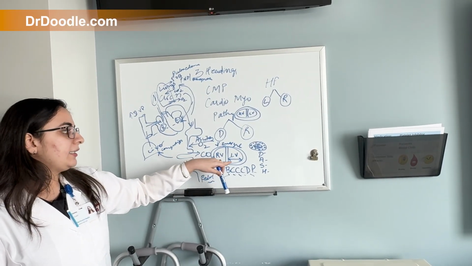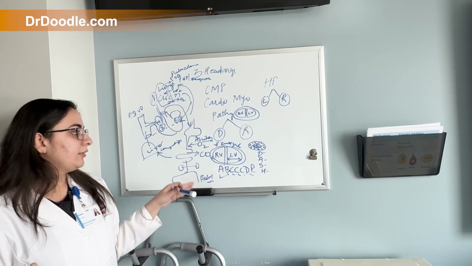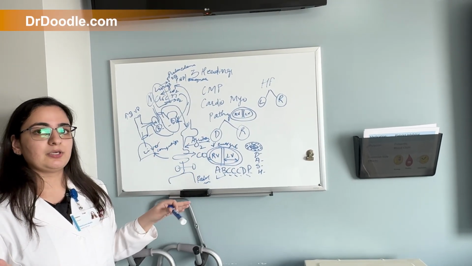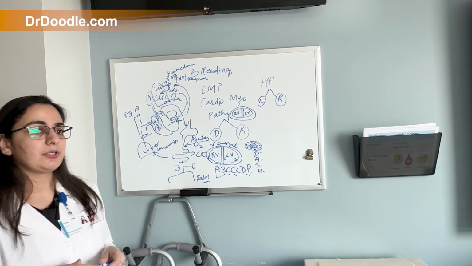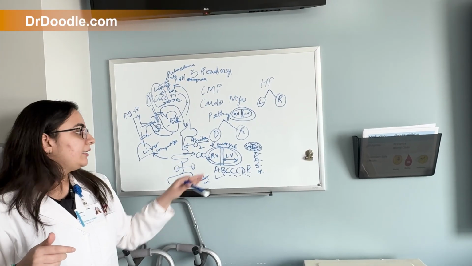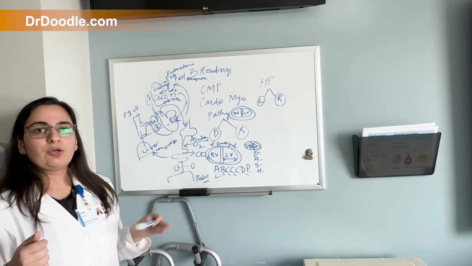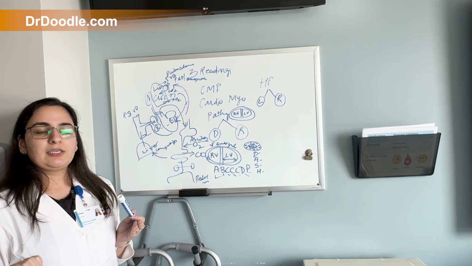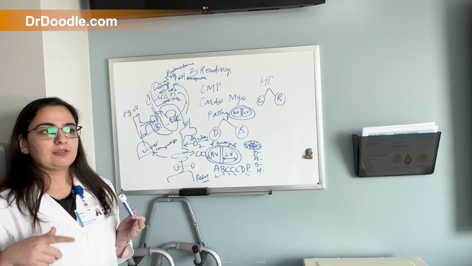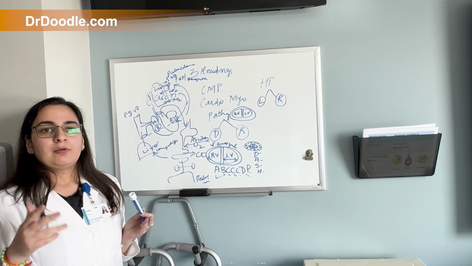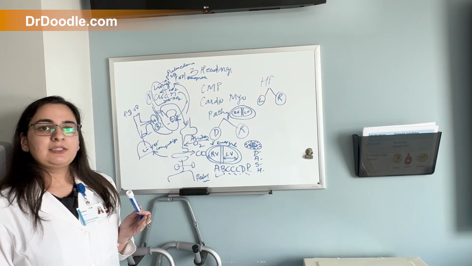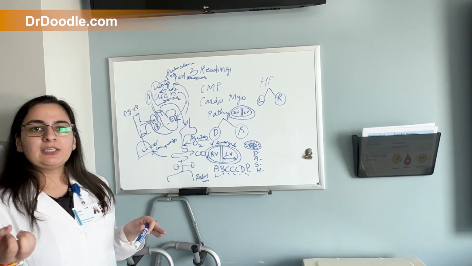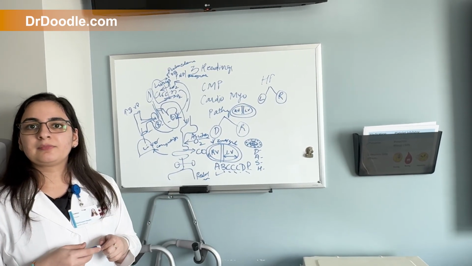But in dilated cardiomyopathy, since it is defective, there is dilation of the heart chambers, the left ventricle and the right ventricular chamber. And the second thing is there is decreased energy because the enzymes which are responsible for oxidative phosphorylation and beta oxidation of the fatty acids are not functioning properly, so that will cause decreased energy, and there is systolic failure.